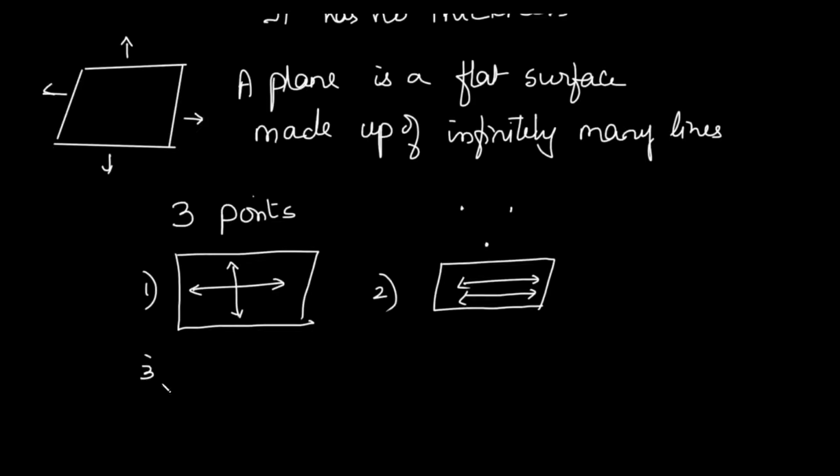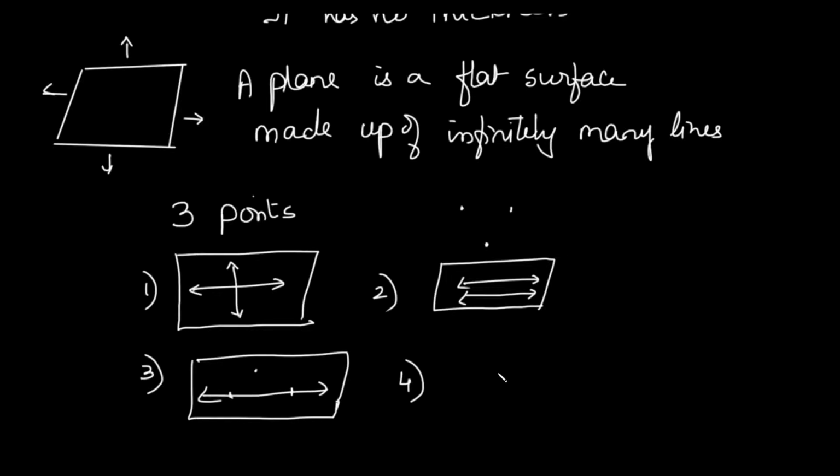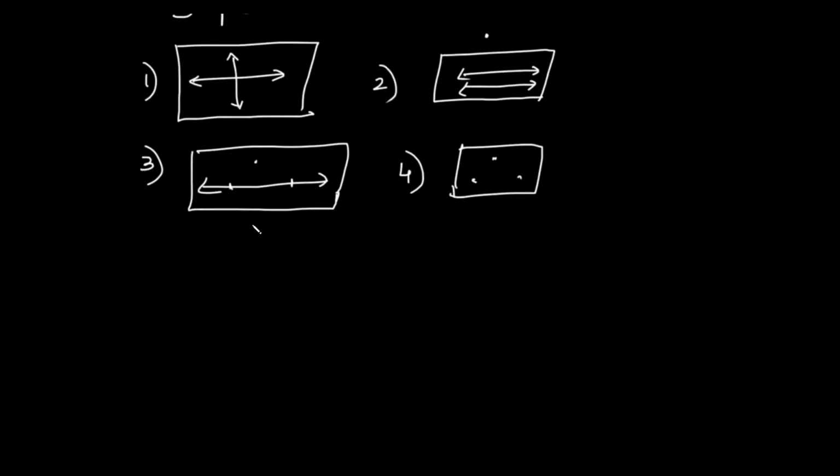And thirdly, a line and a point outside the line determine the plane. This is an extension of this particular concept. That is, any 2 points anyway determine a line. So a line and a point outside it determine a plane. And similarly, 3 non-collinear points also determine a plane. So in this way, a plane can be determined by all of these 4 concepts. So that is how a plane is actually determined.